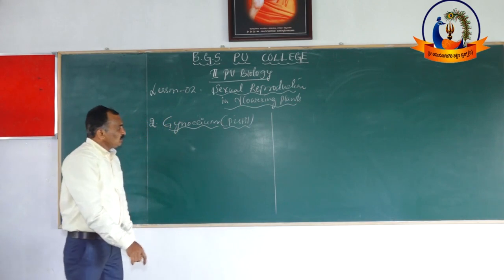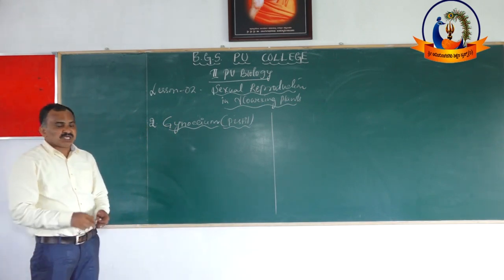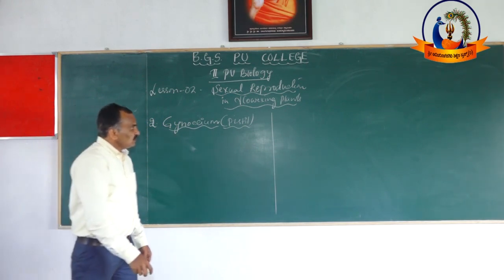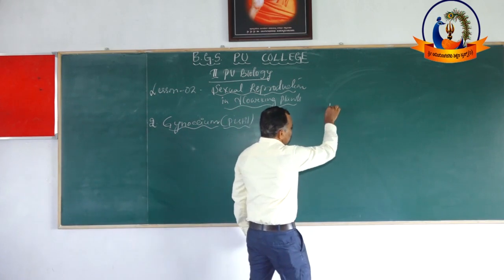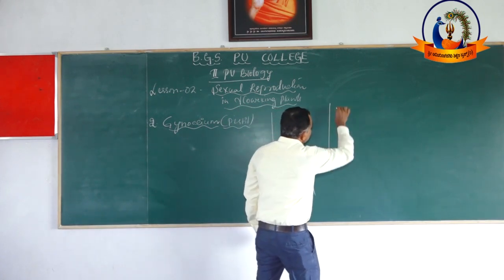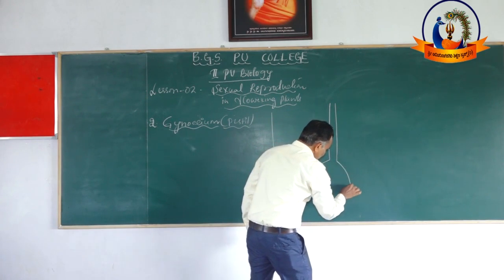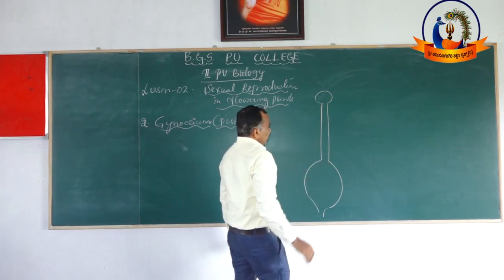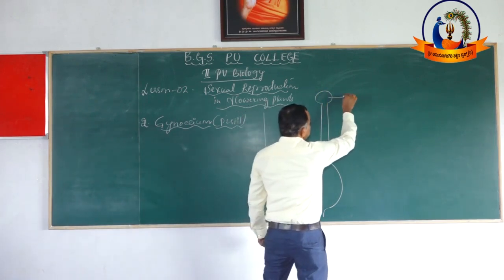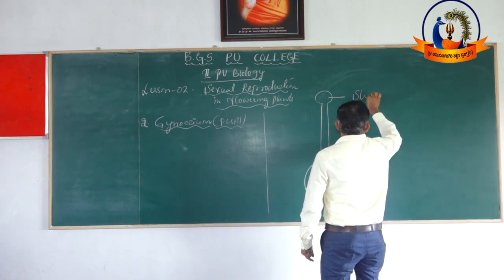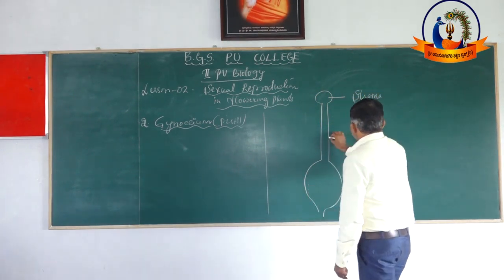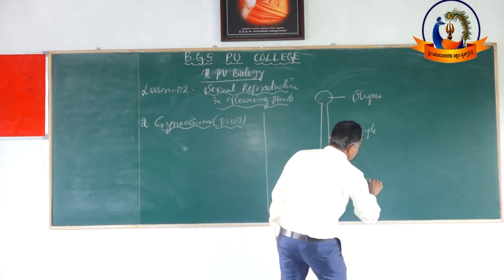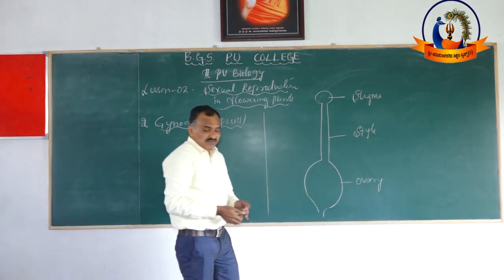What is the meaning of gynoecium? Gynoecium is the female reproductive structure. It is also called pistil. You learnt the diagram of gynoecium in first PU. This is the gynoecium in a flower, right? Gynoecium consists of three parts.